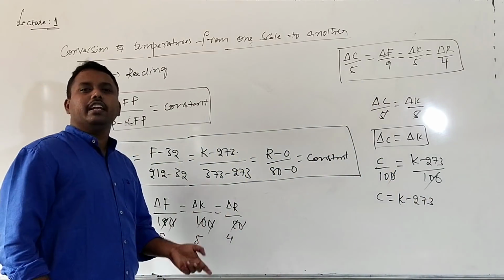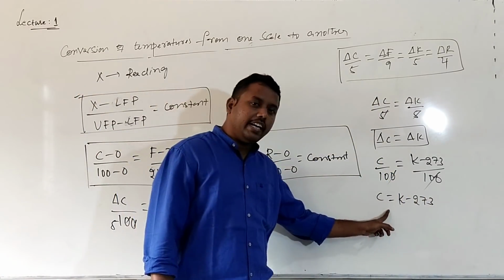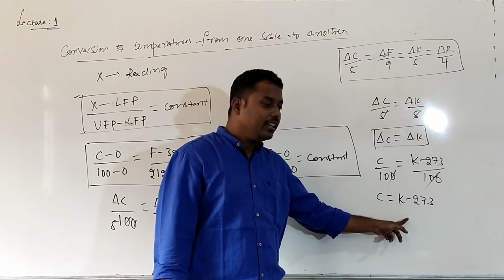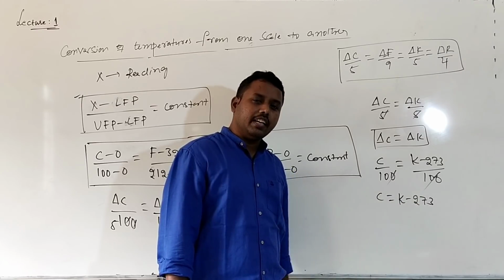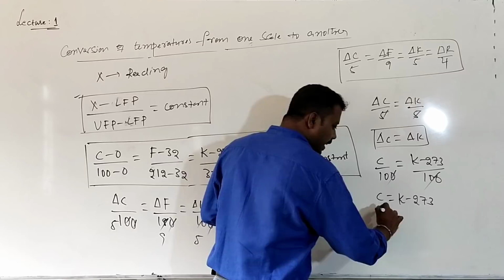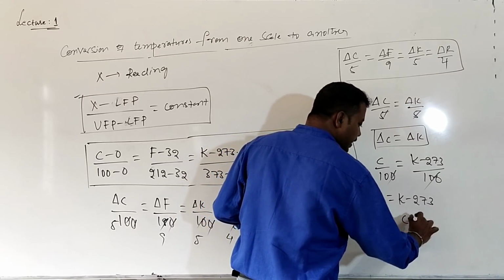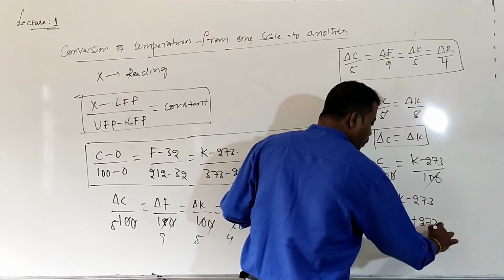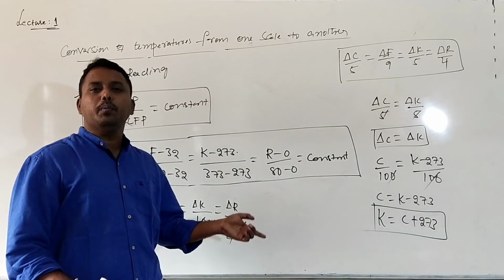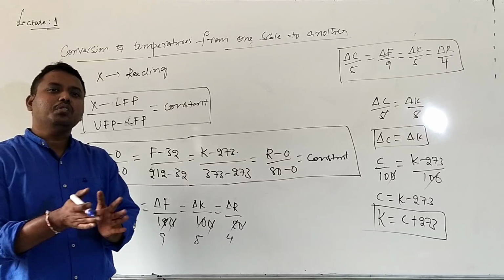Whenever temperature is given in Kelvin and we want to convert it into centigrade, for example, 300 Kelvin is equal to how many degrees centigrade? 300 minus 273, that is 27 degrees Celsius. Similarly, I can write K is equal to C plus 273. Whenever temperature is given in centigrade, to convert into Kelvin, what we need to do? We need to add 273.